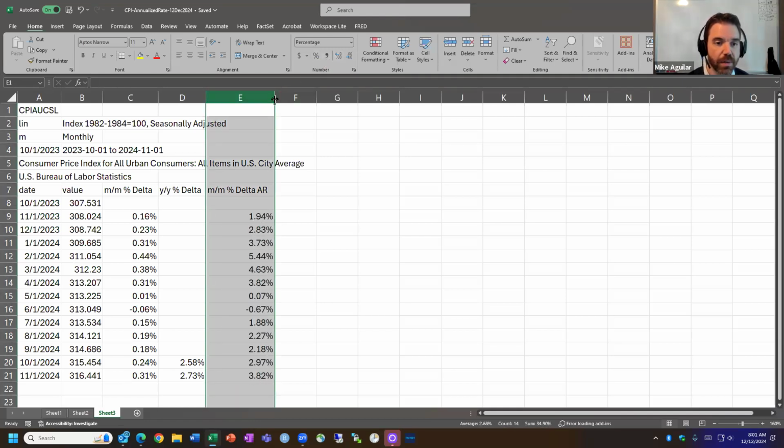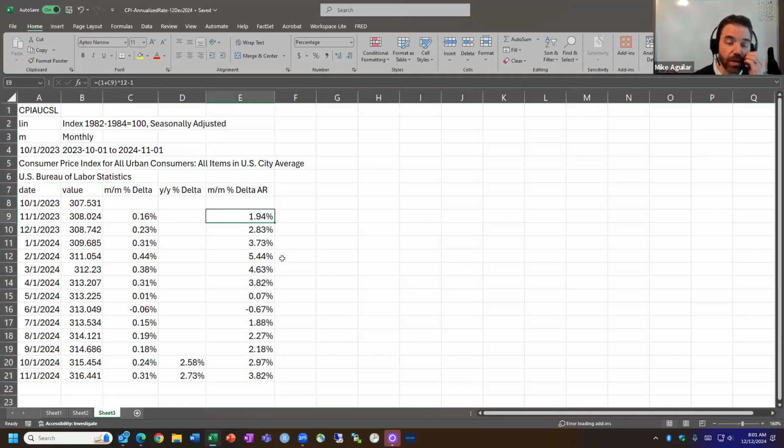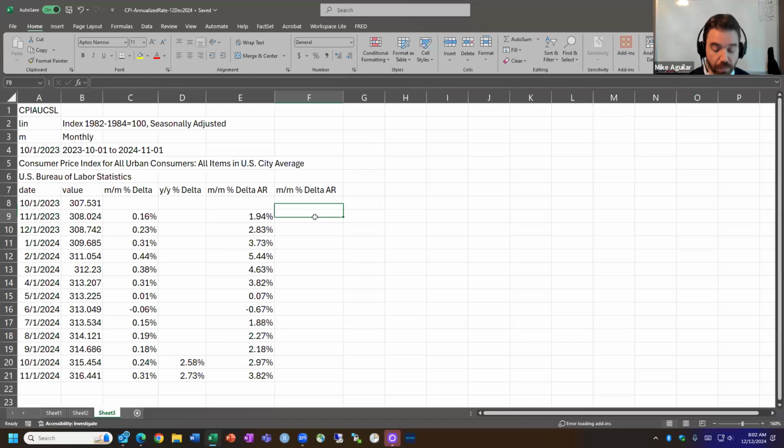There we go. That's the annualized rate of growth month over month. So not what you read in the Morning Brew of 2.7%. It's actually 3.82. That's a big difference. Now, just for completeness, you can do this in a different way. It'll give you the same exact numbers.